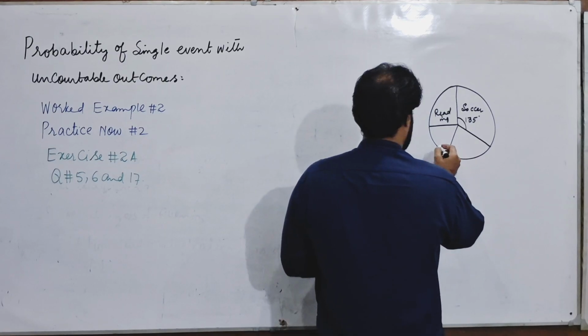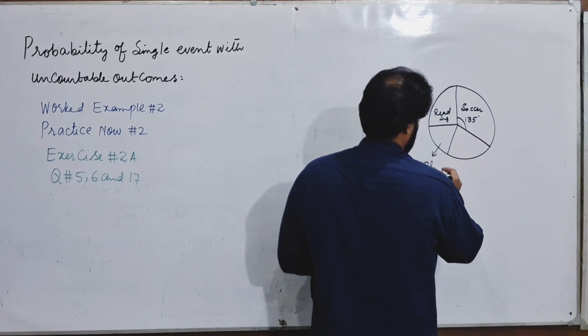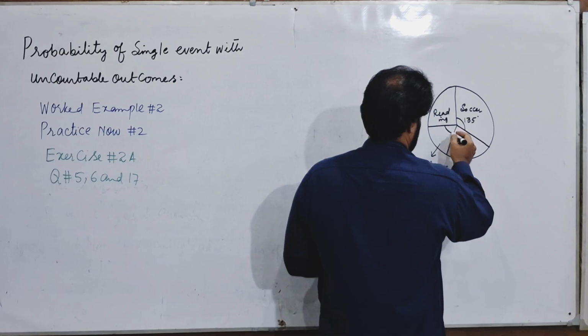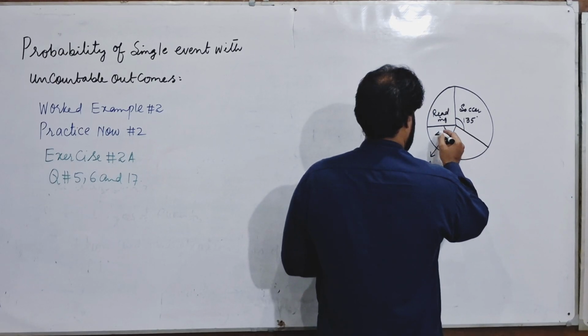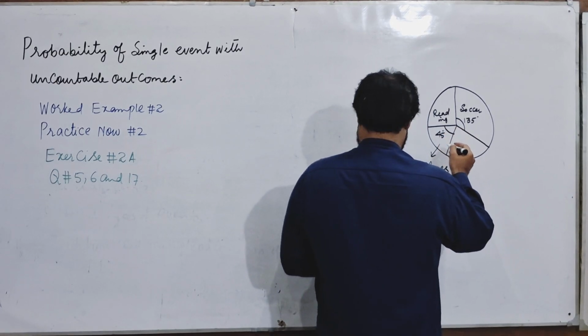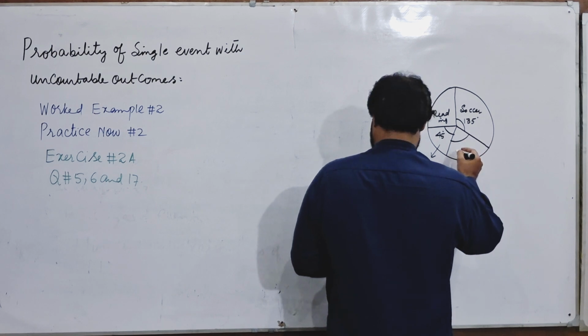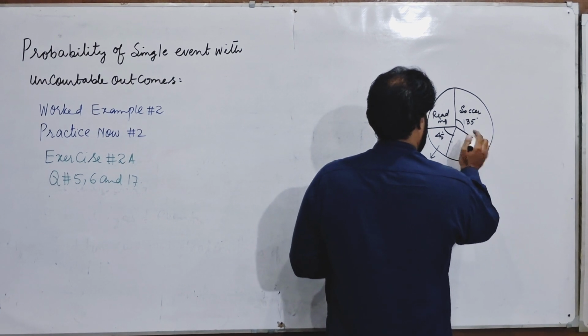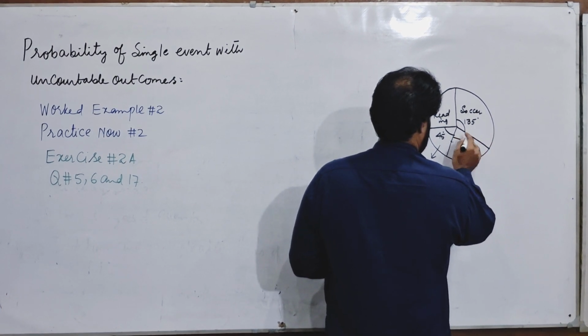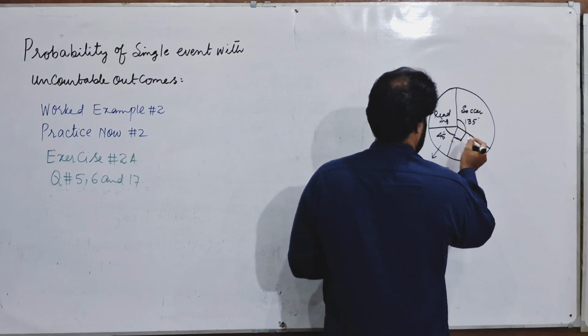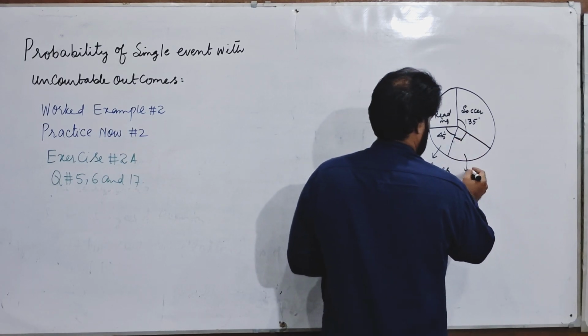And this one is chess, which makes an angle of 45 degrees at the center. And this is basketball, and this angle is given as a right angle.